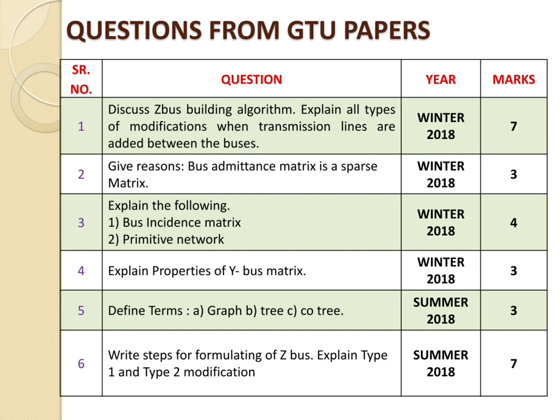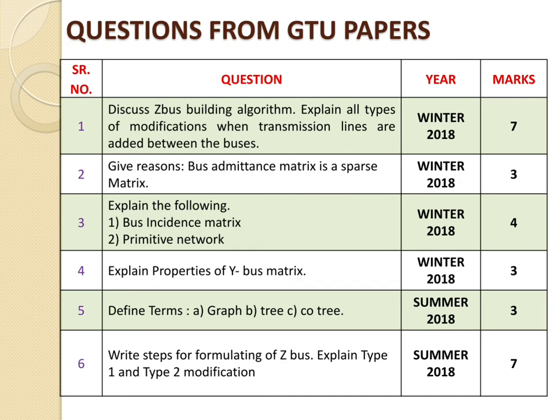Third one: explain the bus incidence matrix and primitive network, which we have already discussed in the last lecture. It was asked in winter 2018 and carried 4 marks. Next one: explain the properties of the Y bus matrix, which we have discussed today, including the assumptions we took. It was asked in winter 2018 and carried 3 marks. Then different types of definitions, such as graph, tree or co-tree, many of which can be a part of the GTU papers. This was asked in summer 2018 and carried a total of 3 marks.